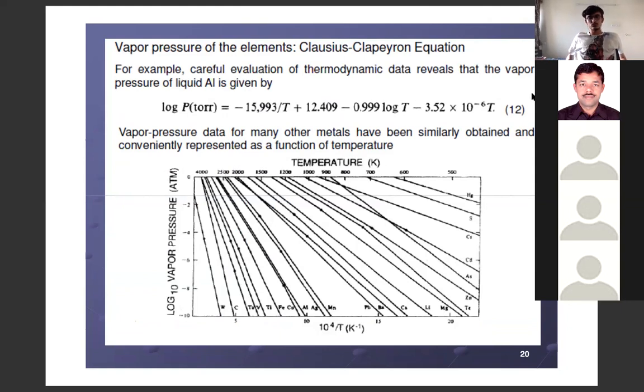The previous equation, equation number 11, was from the Clapeyron equation. Equation number 12 is only for aluminium. If we change the material and put silver in place of aluminium, this equation will not work. But the previous equation was a general equation. Yes, that is what I want to tell you.